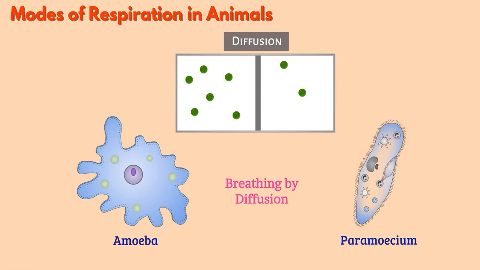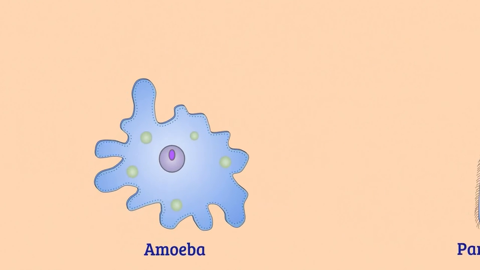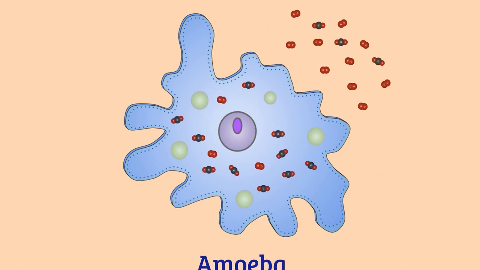Diffusion is a process in which molecules move from a region of higher concentration to a region of lower concentration through a semi-permeable membrane. As the concentration of oxygen is higher outside the cell than inside, oxygen gets diffused from outside to inside of the cell through the plasma membrane. Similarly, as the concentration of carbon dioxide is higher inside the cell than outside, it gets diffused from the cell body to outside through the plasma membrane.